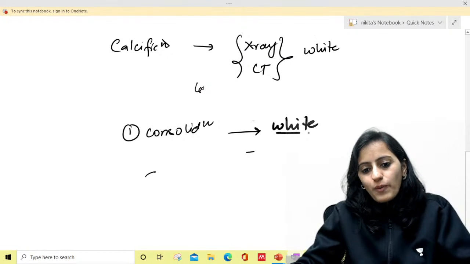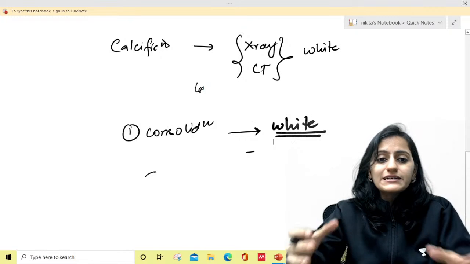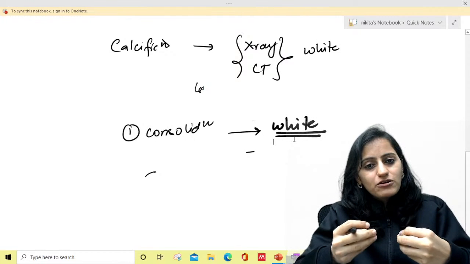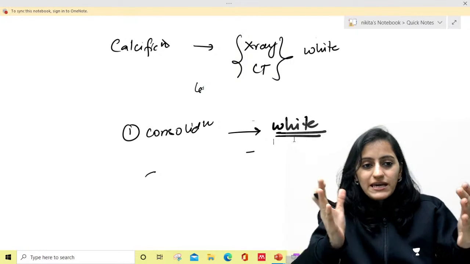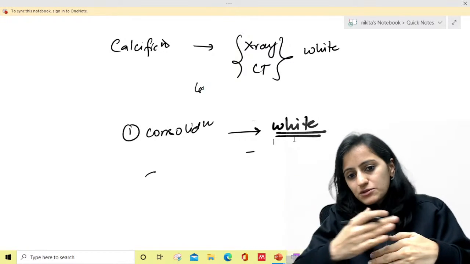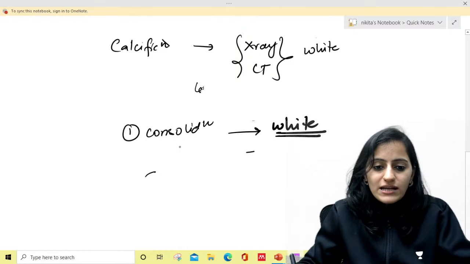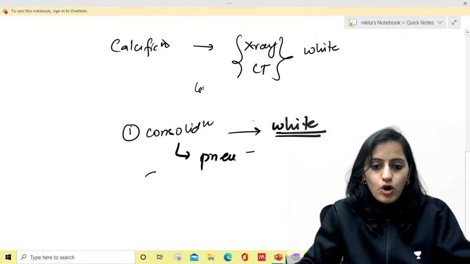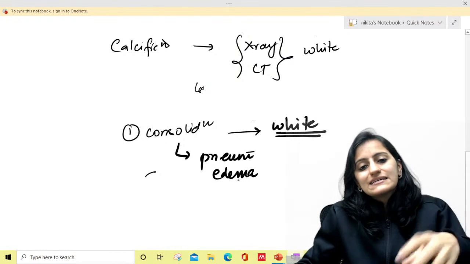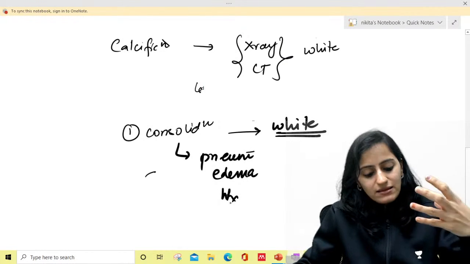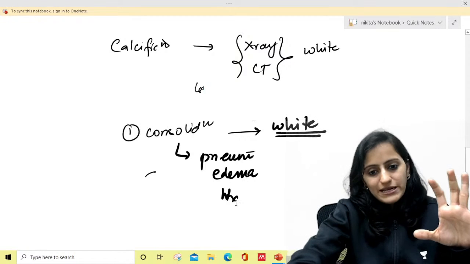Consolidation will be white. Why will consolidation be white? Whenever you are replacing the air of the lung with something more dense, that is when it will become white. Because air is less dense, more dense means it will go towards white. So consolidation could be pneumonia, pulmonary edema, malignancy, pulmonary hemorrhage, anything which is more dense than air, it is white, right?